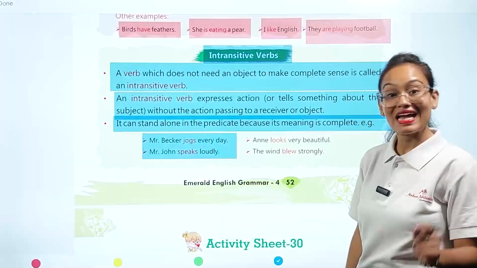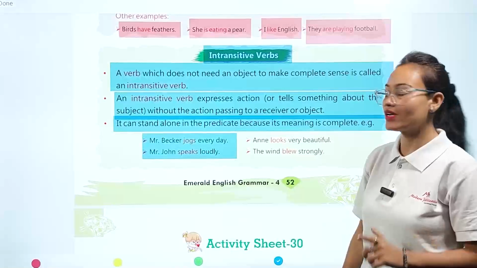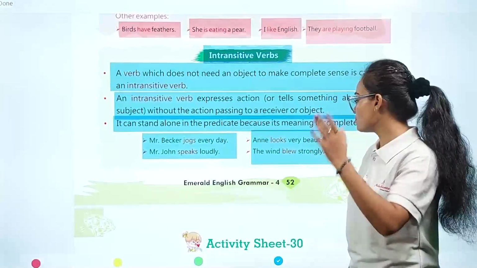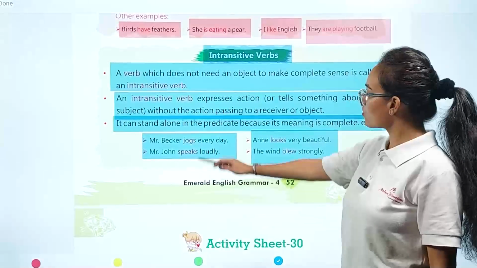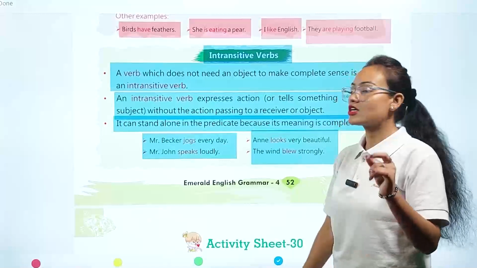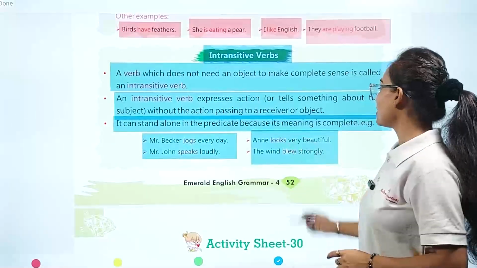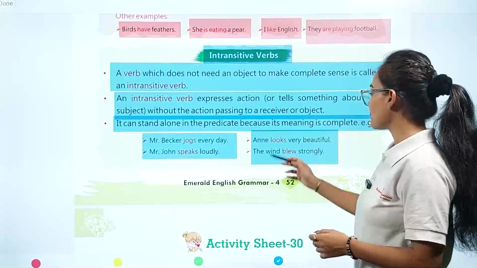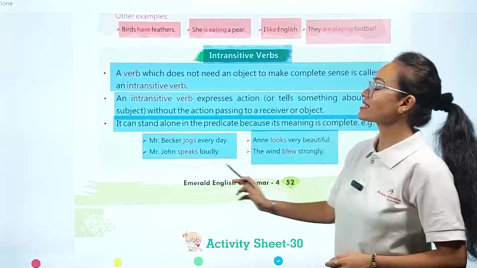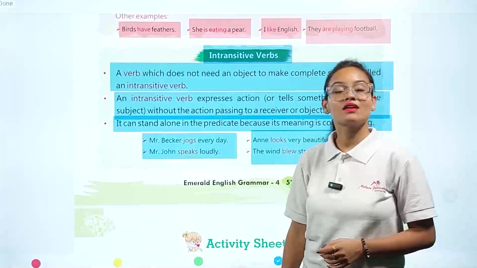Becker jogs every day. Mr. John speaks loudly and he looks very beautiful. The wind blew strongly. If you write all these sentences like this: Mr. Becker jogs, full stop. Mr. John speaks, full stop. And he looks very beautiful. The wind blew strongly. Here you can see, my dear student, all these four sentences are complete, because they don't need the help of an object.